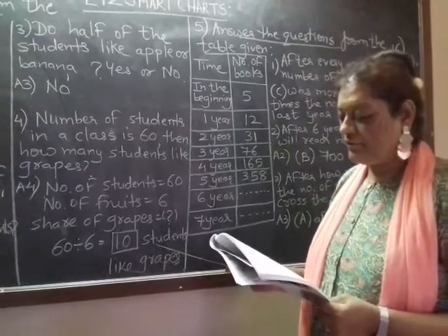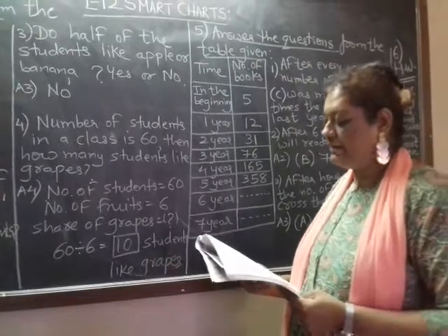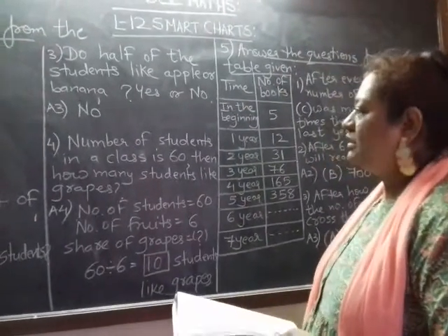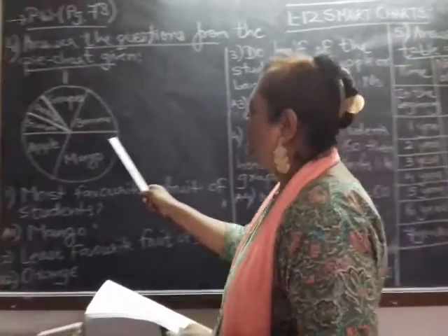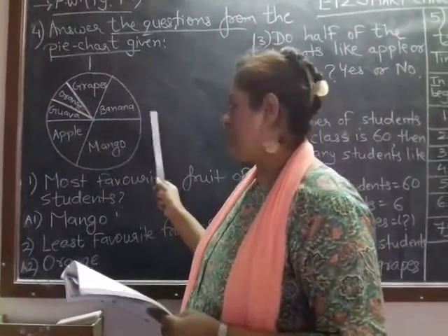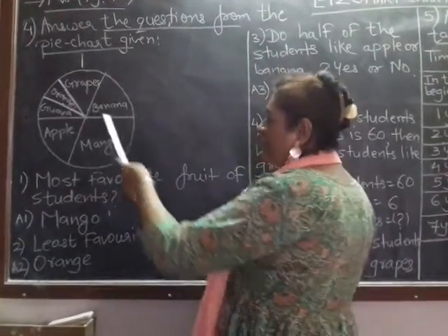Okay, I come on to question number 3. Do half of the students in the classroom like apple and banana? Yes or no? Here you can see half of a full circle of 360 degrees, right? So half will be 180. Half means exactly 50-50 percentage.